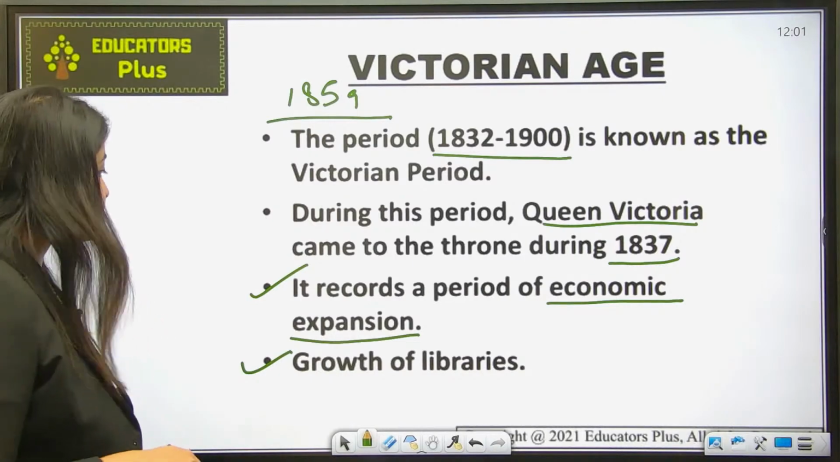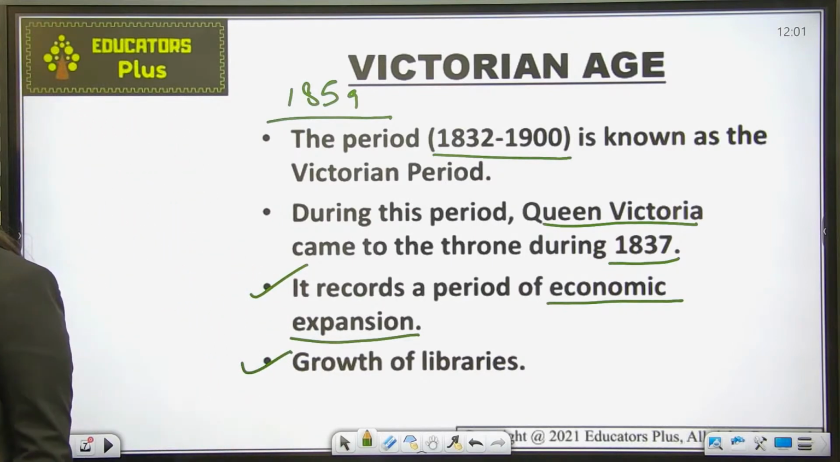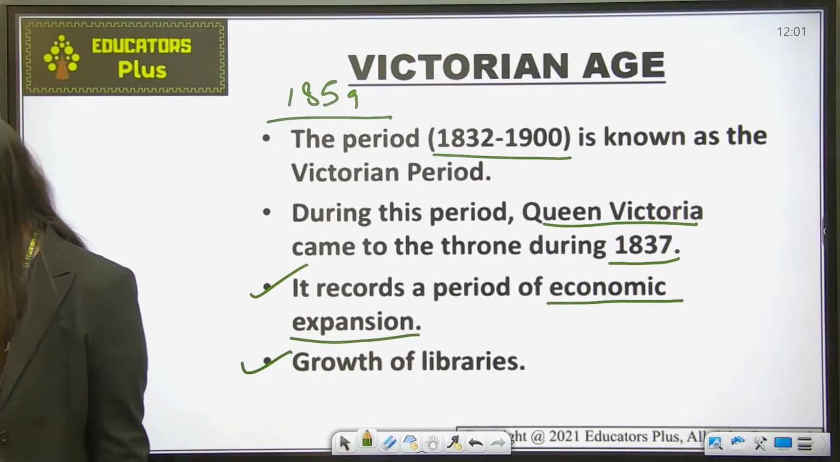Is this clear? Anything you want to add, you can add, or anything you have not understood, you can ask me in the chat box. ठीक है?